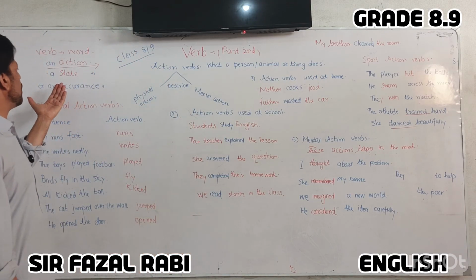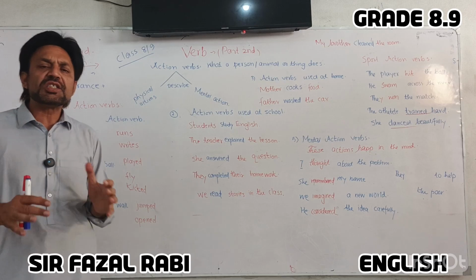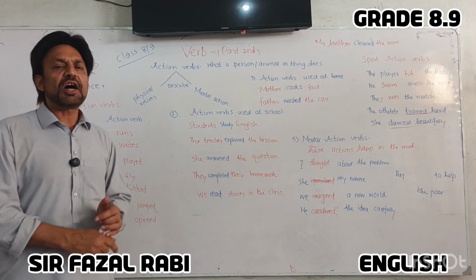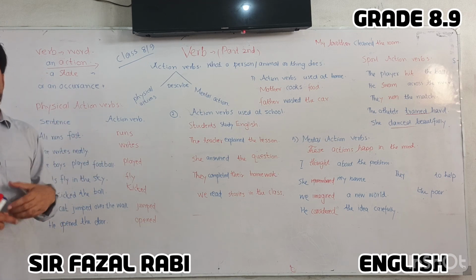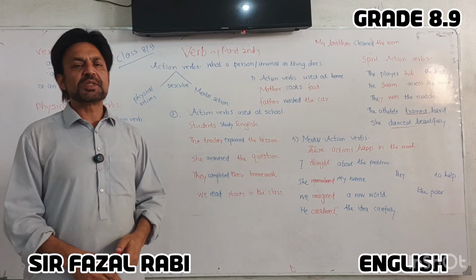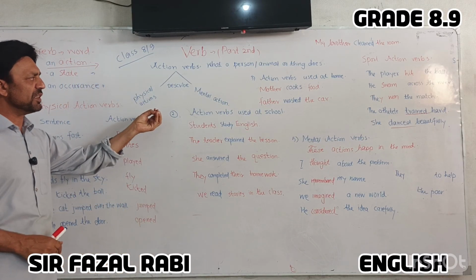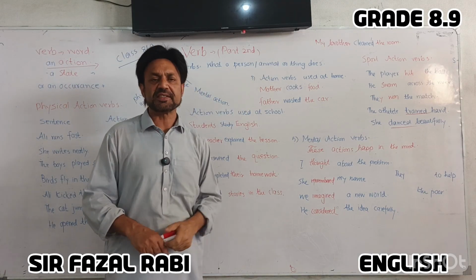So as we know, a verb is a word that shows an action, state or occurrence. In today's lecture, we are just going to describe the action of a verb. We are going to talk about the action verbs. So the action verbs are the verbs that show what a person, animal or thing does.